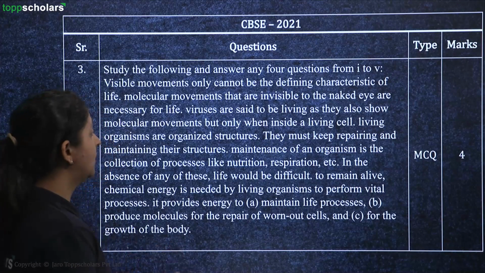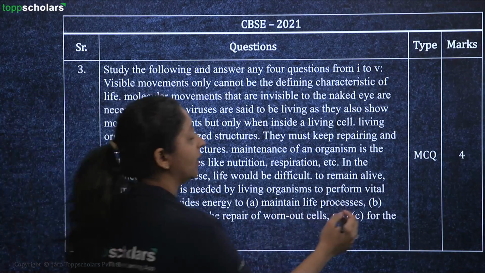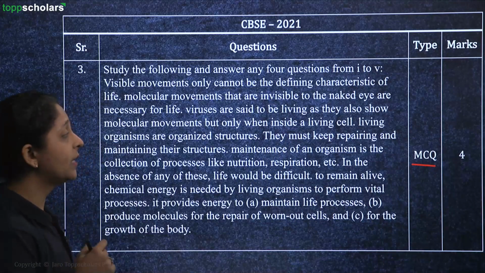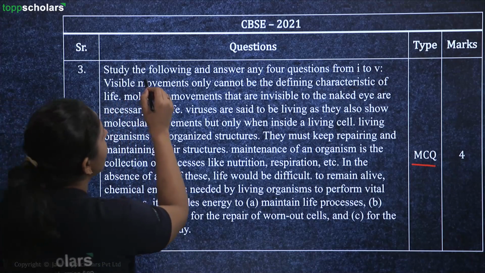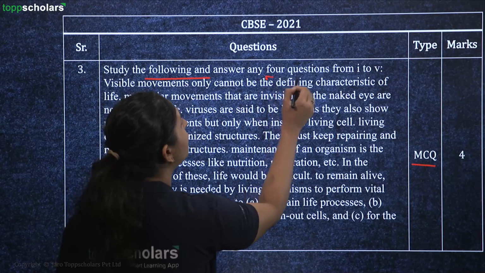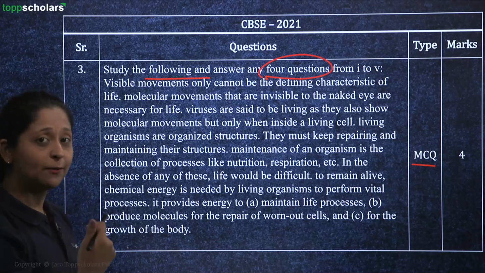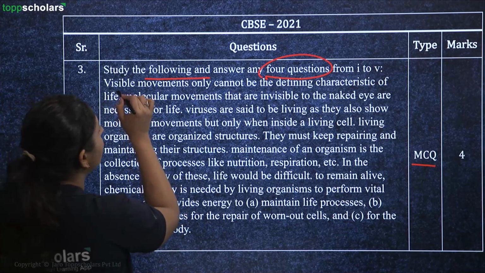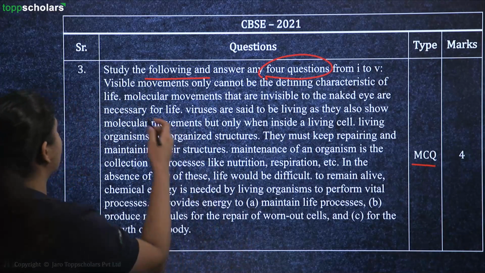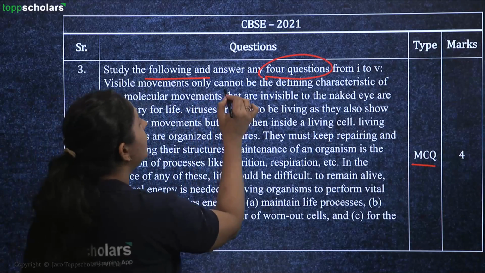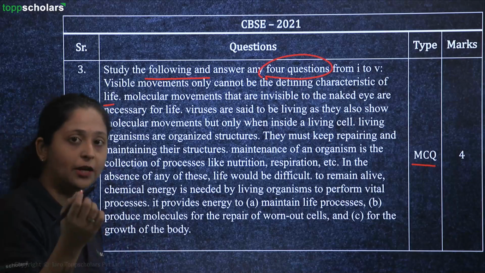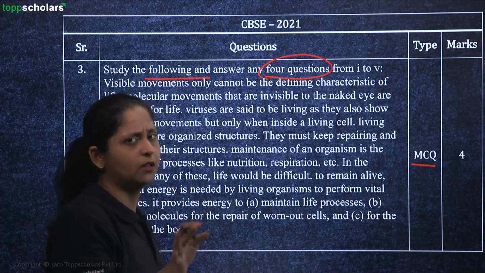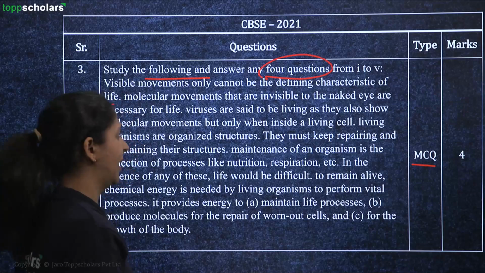Again, one more type of MCQ question that you have from the year 2021, giving you 4 marks. So see, here you have to study the following and answer the questions from 1 to 5 which are given, and you have to mark the right answer. So visible movements only cannot be a defining characteristic of life. So let's say, for example, you are saying there's a visible movement, that alone cannot be the defining characteristic.